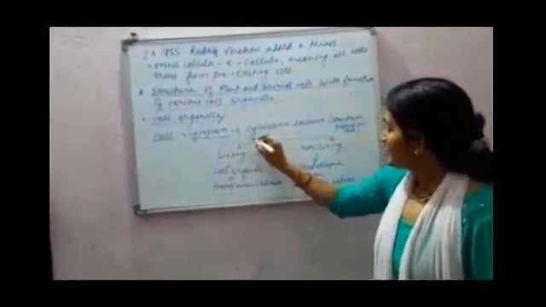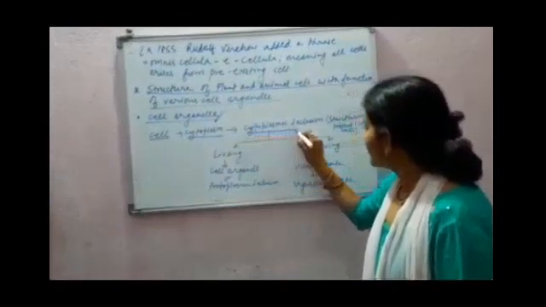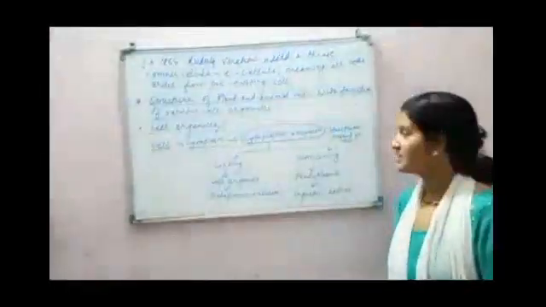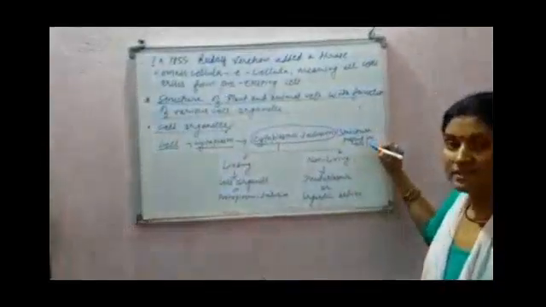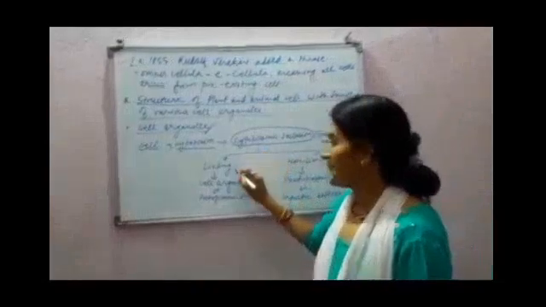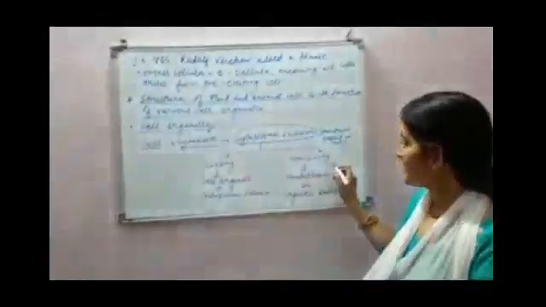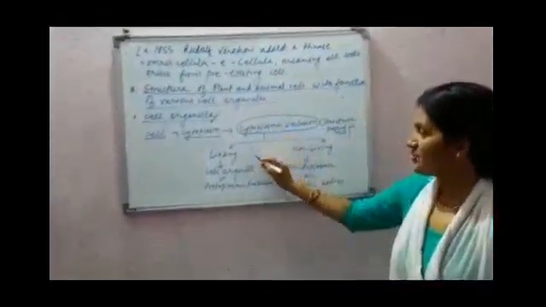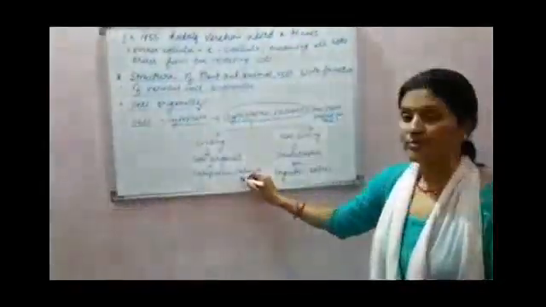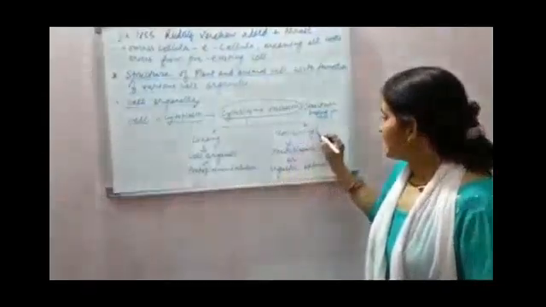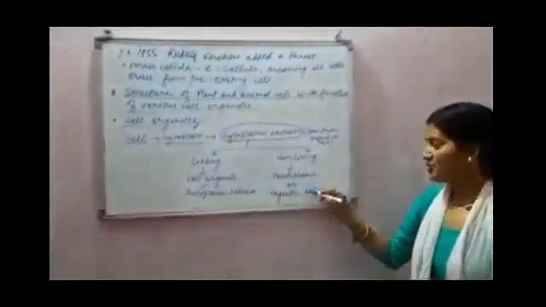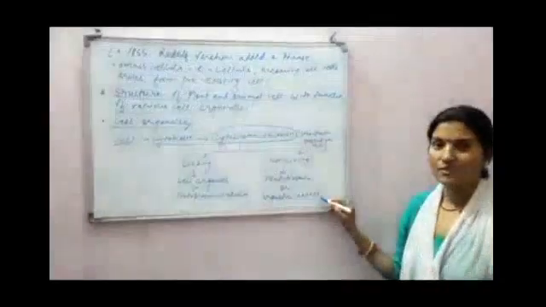In the cytoplasm, there are many cytoplasmic inclusions present. What is a cytoplasmic inclusion? This is a structure present in the cell. This cytoplasmic inclusion may be living or non-living. The living cytoplasmic inclusion is known as cell organelle or protoplasmic inclusion, and the non-living part of cytoplasmic inclusion is known as deutoplasmic or ergastic body.